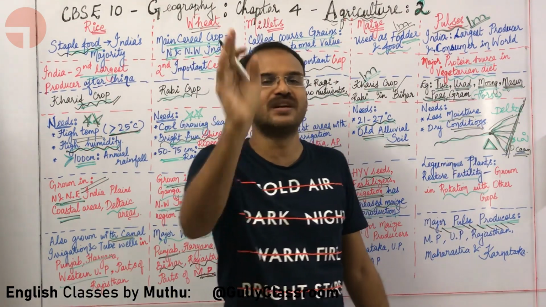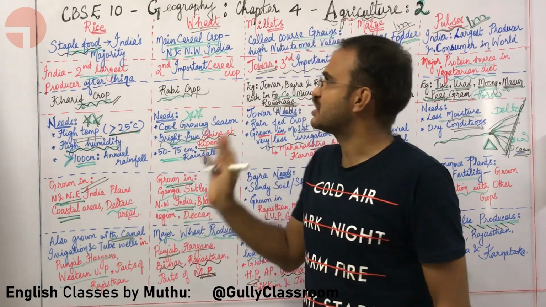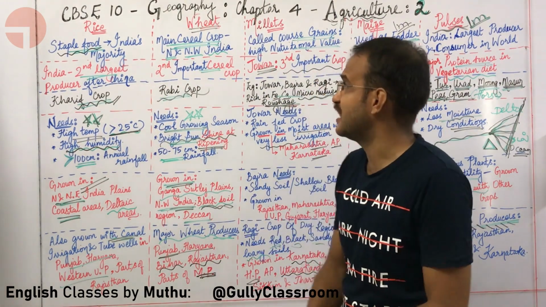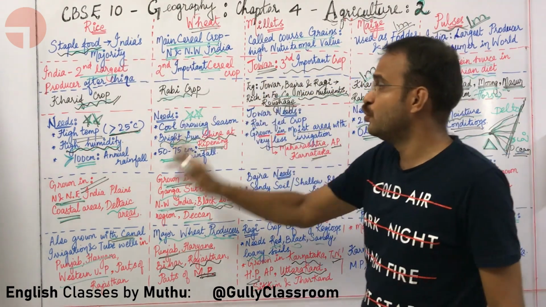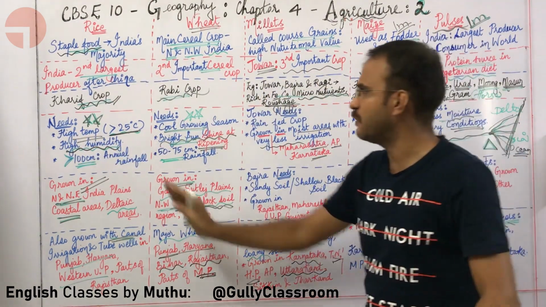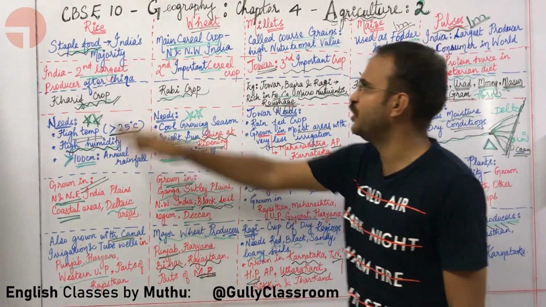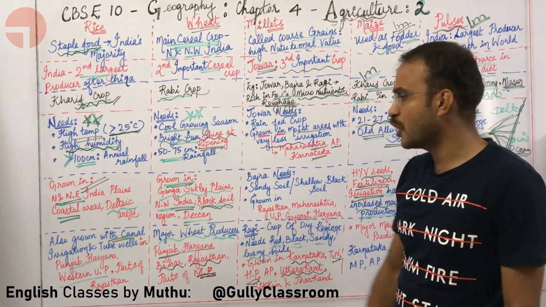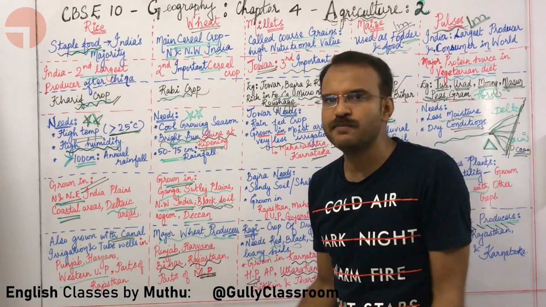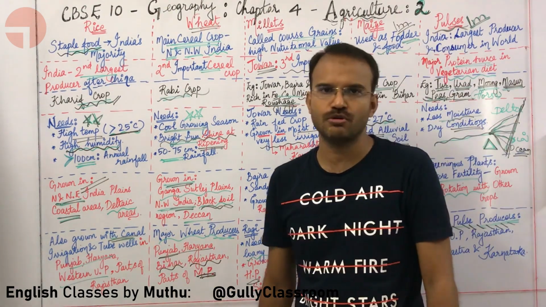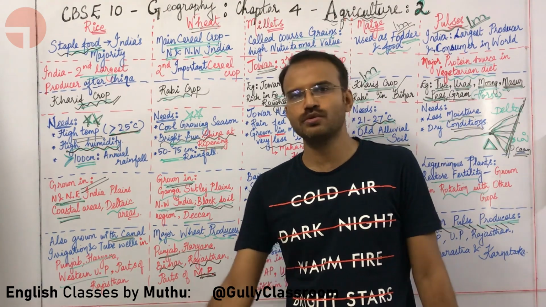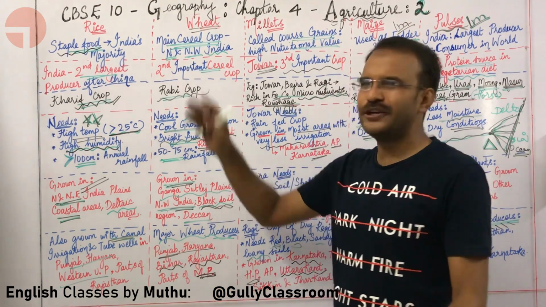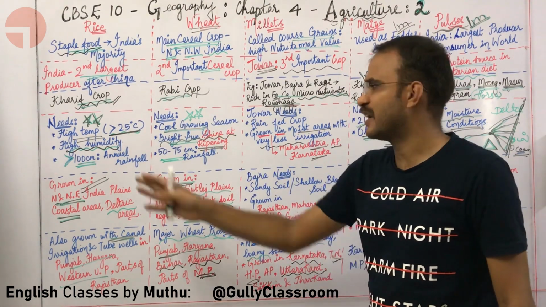It increases soil fertility. You need to study this particular topic, giving it more importance, especially with respect to wheat and rice. You need to memorize the growing conditions. Also, you need to know rice is a kharif crop and wheat is a rabi crop. This topic is also important with respect to maps. They can ask you to mark 2 states where rice is grown, or 2 states where wheat is grown. For rice and wheat, you can simply mark Punjab and Haryana.